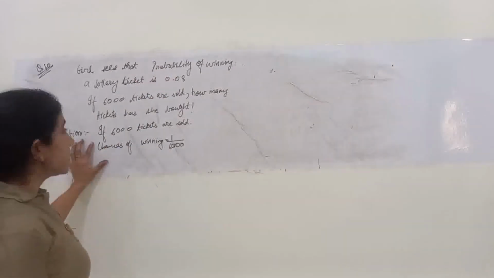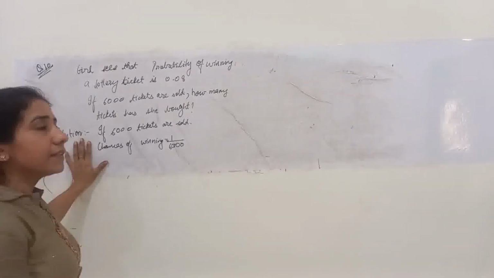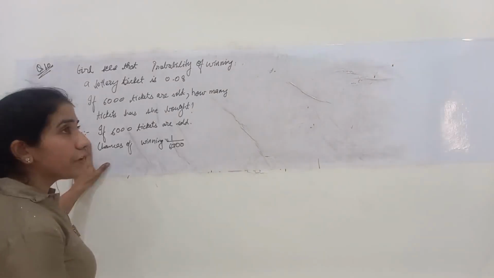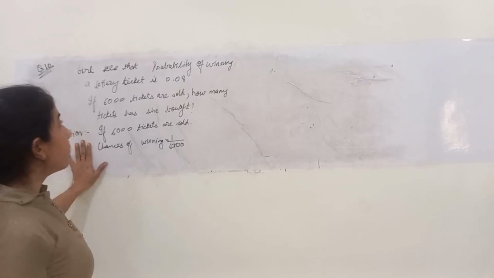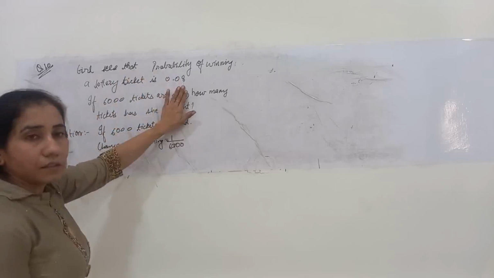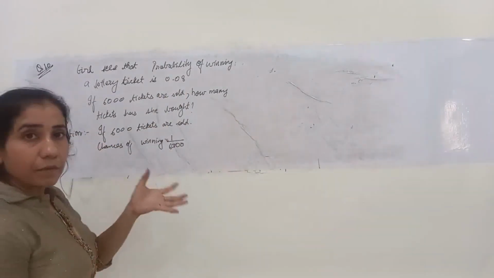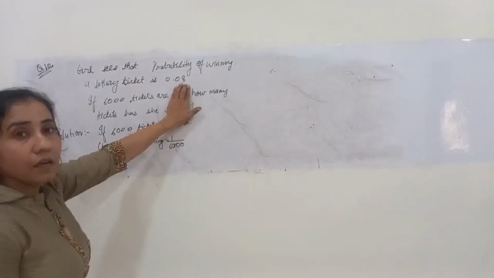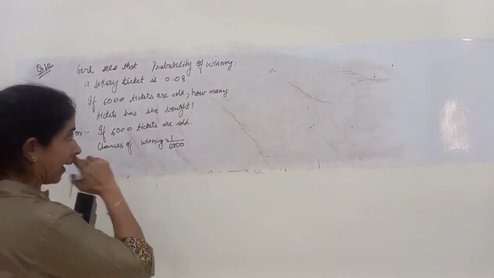Suppose the girl had purchased 2 tickets, or say she had purchased 5 tickets, so the chances of her winning would have been 5 out of the 6,000 tickets sold. But here it is said that the chance of the girl winning the lottery is 0.08. Now we do not know how many tickets she has purchased so that her chance of winning comes to 0.08. So I'll do it as,